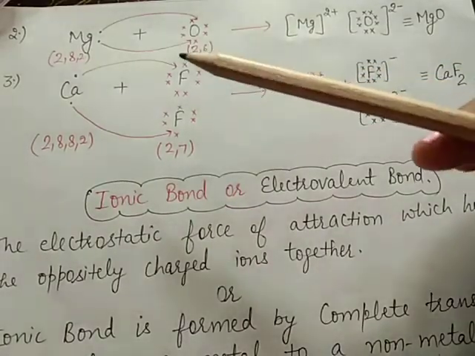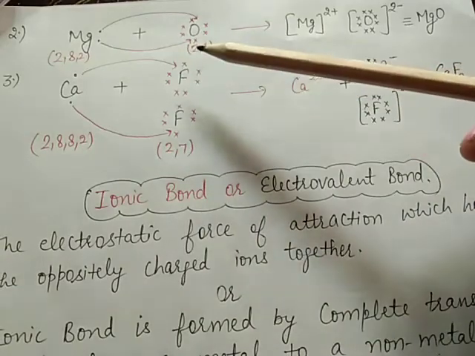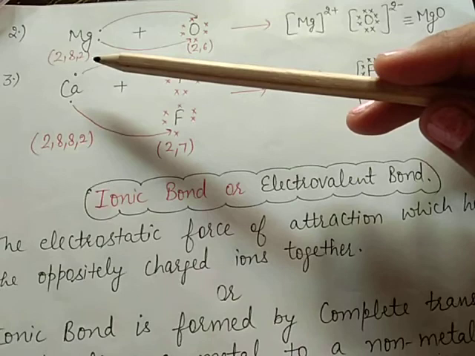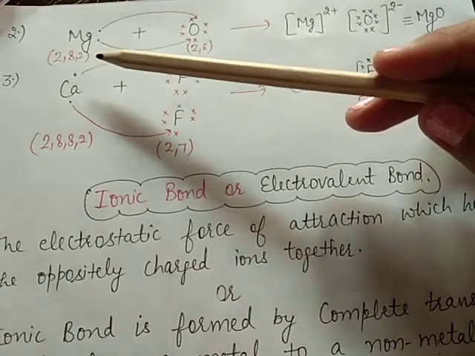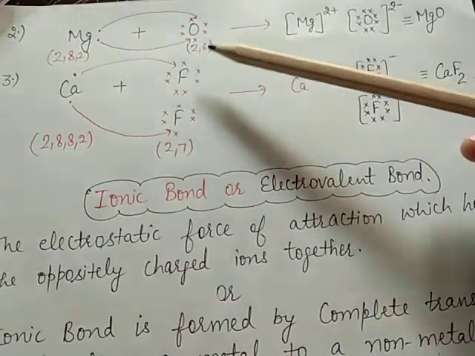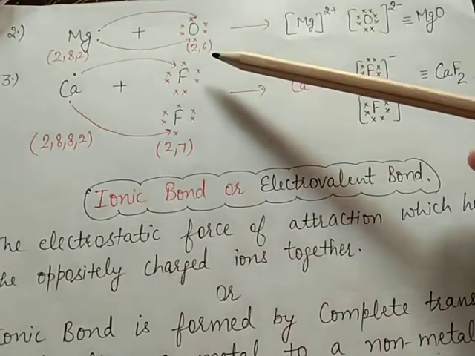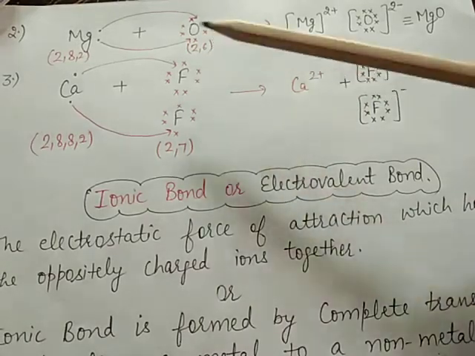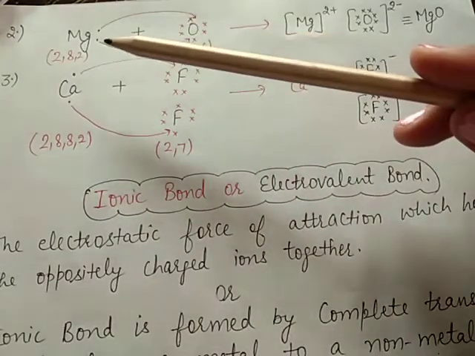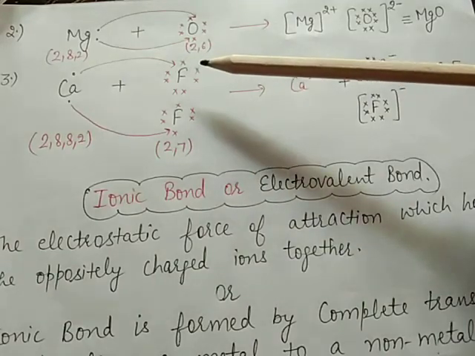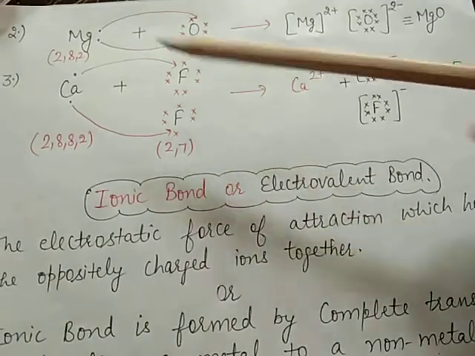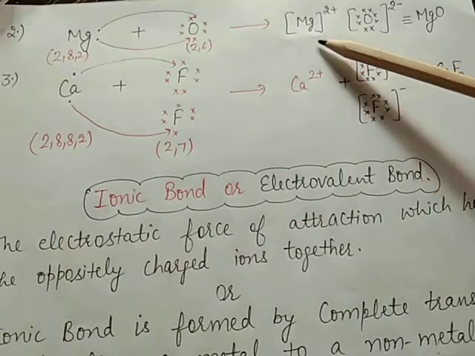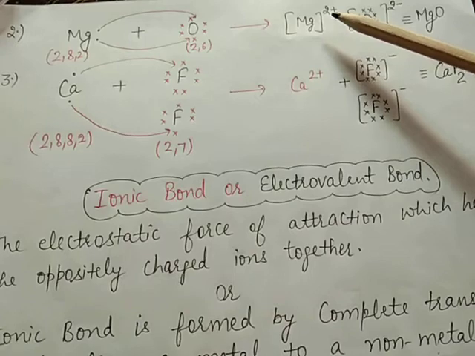Now the next example is magnesium oxide. Magnesium's configuration is 2, 8, 2, it has 2 extra electrons, and oxygen's configuration is 2, 6, meaning it requires 2 electrons to become stable. So the oxygen atom gains these 2 electrons from the magnesium. First of all, magnesium loses 2 electrons and it will form the magnesium Mg2+ ion.